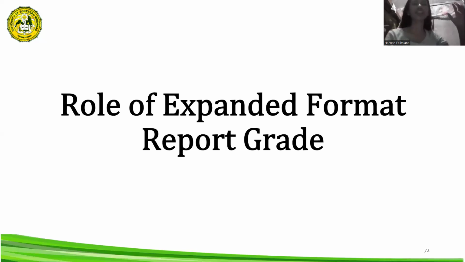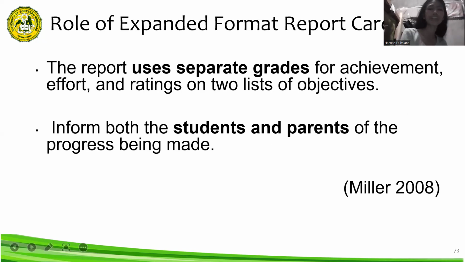Now we have the expanded format report card. According to Miller, the expanded report card uses separate grades for achievement, effort, and ratings on two lists of objectives. It informs both the students and parents of the progress being made.